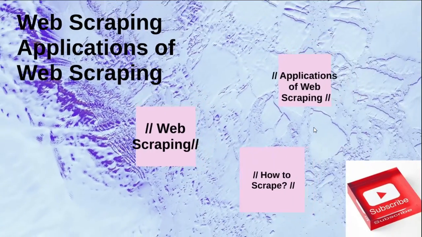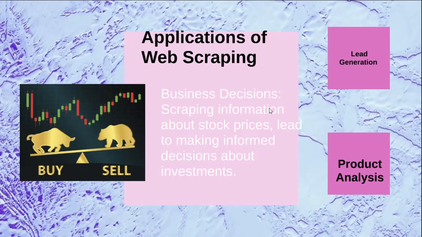Now coming on to the applications of web scraping. There are various applications. The first one is business decisions. You can make crucial decisions with the help of the data that you have. Data is power in today's century. When you have the data, the example I've taken is for stock prices. When you're analyzing the trends in the stock market, you will understand where to make investment, whether the market is bullish or bearish, whether you want to buy some shares or sell your shares. So these are the important investment decisions you can make with the help of data. If you have that data, you can make those business decisions.